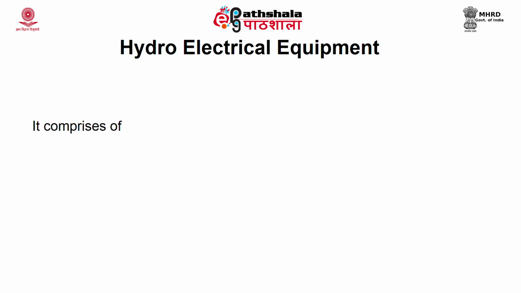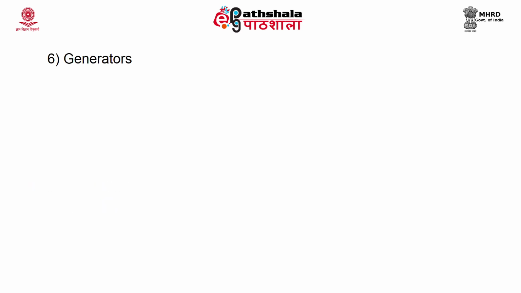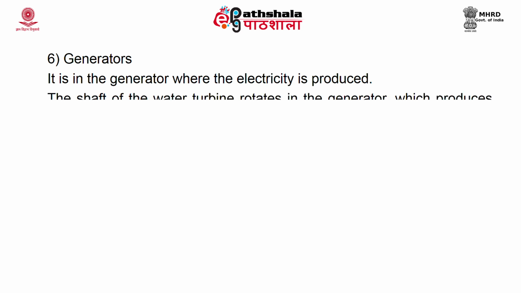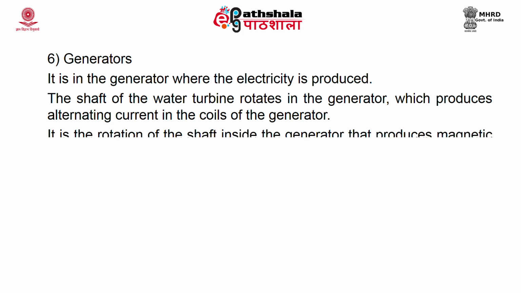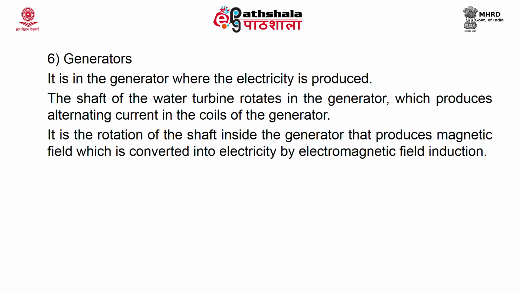It comprises the electrical generator, transformers, circuit breakers and relays. The generator is the one where the electricity is produced. The shaft of the water turbine rotates in the generator, which produces AC, the alternating current, in the coil of the generator. It is the rotation of the shaft inside the generator which produces a magnetic field, which is converted into electricity by electromagnetic induction.